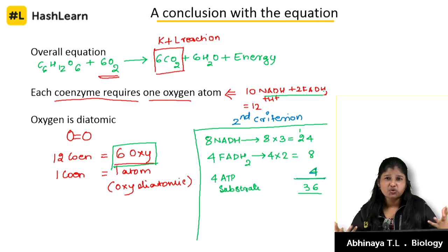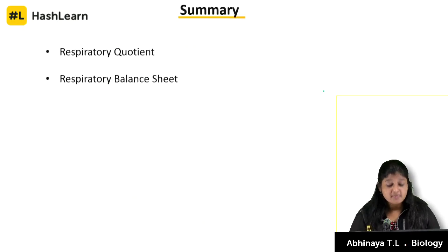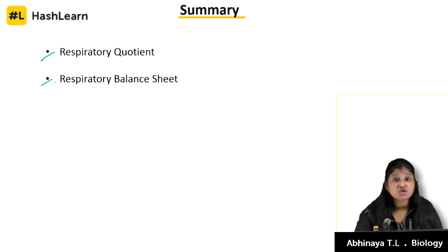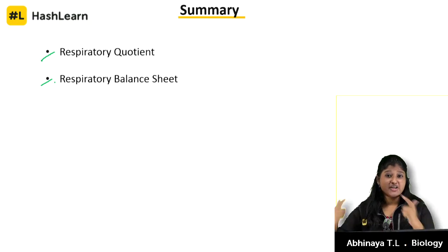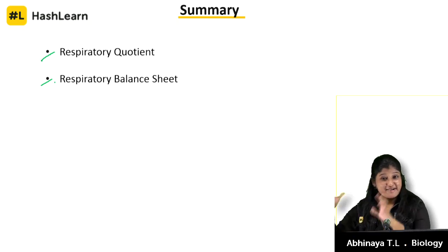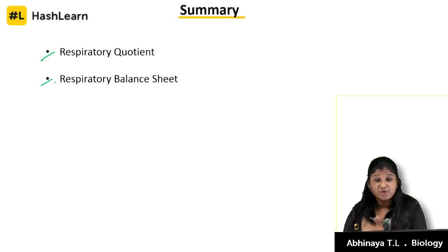So how much would you rate respiration? 36 to 38 molecules of ATP, not bad at all from one glucose molecule. Summary: we studied respiratory quotient and the respiratory balance sheet. We sat like a chartered accountant and said the cell is on credit mode, not debit mode. That is, from one molecule of glucose, 36 to 38 molecules of ATP. We also told how 36 and how 38.